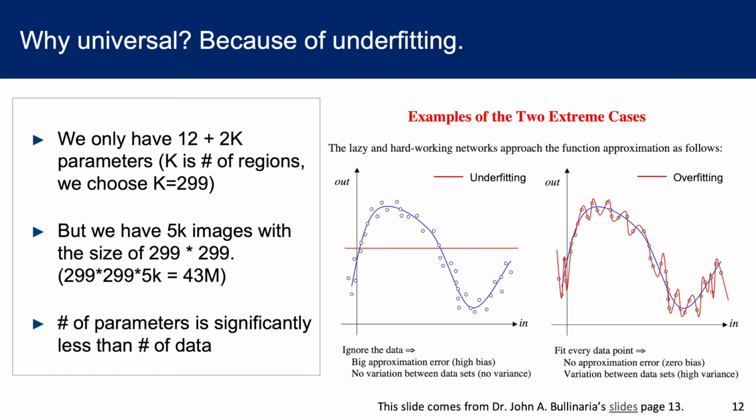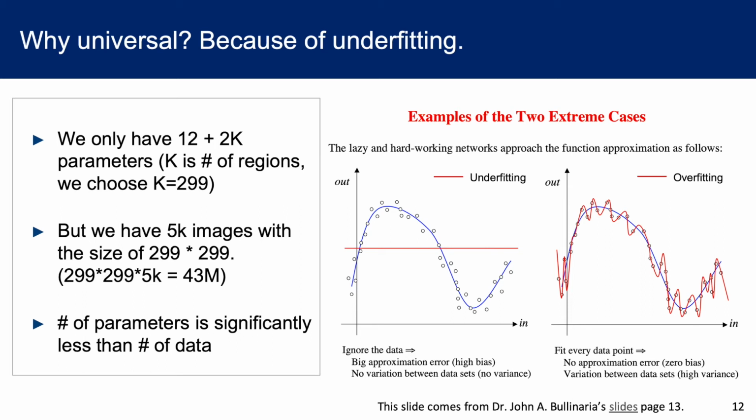What's the reason? Why can it be universal? Because of underfitting. The figure shows you the situation of extreme underfitting and overfitting with a regression problem. When overfitting, the curve will perfectly fit every data point, but the variance is large. On the other hand, when underfitting, the variance is almost equal to 0.